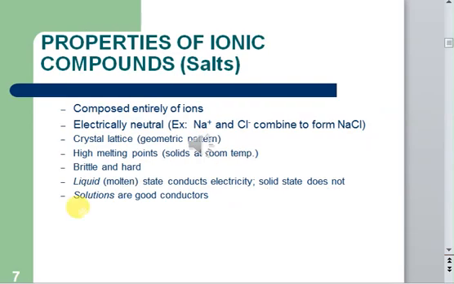Let's briefly discuss the properties of ionic compounds. Ionic compounds are also known as salts. Number one property: they are entirely composed of ions. An ionic compound has two components, a cation and an anion. Overall they are electrically neutral, because the number of positive charges is always equal to the number of negative charges, so they cancel the effect of each other. Although ionic compounds are composed of ions, they are electrically neutral.